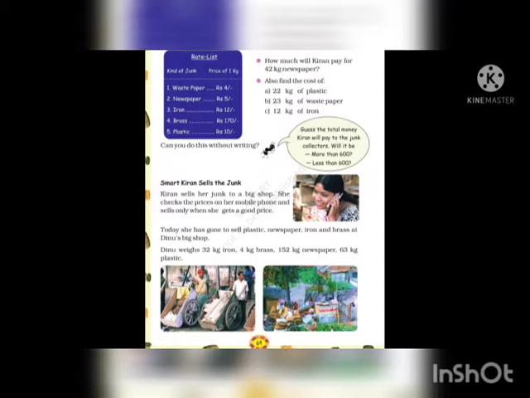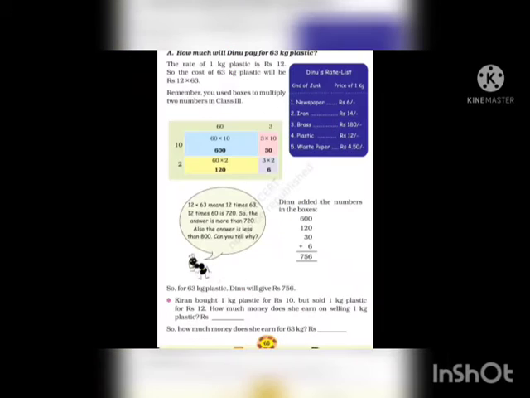So Dinu weighed them. The iron was 32 kgs, brass was 4 kgs, newspaper was 152 kgs, and plastic is 63 kgs. This is brought by Kiran. How much will Dinu pay for 63 kg plastic? The rate of 1 kg plastic is rupees 12, so the cost of 63 kg plastic will be rupees 12 into 63.